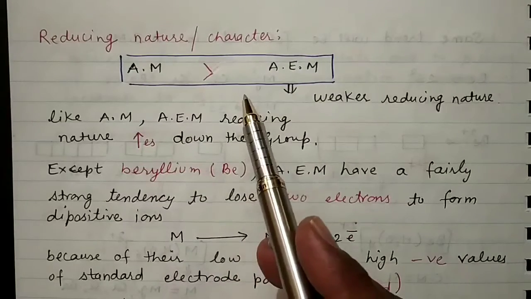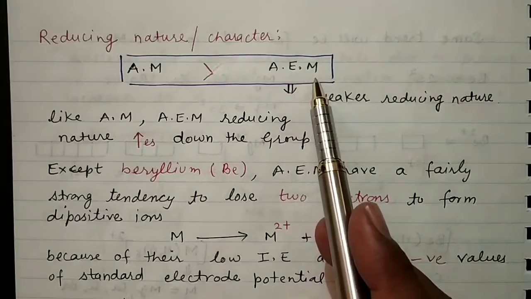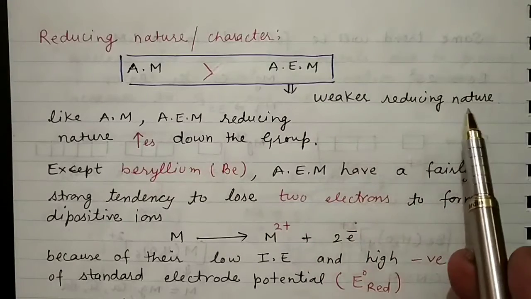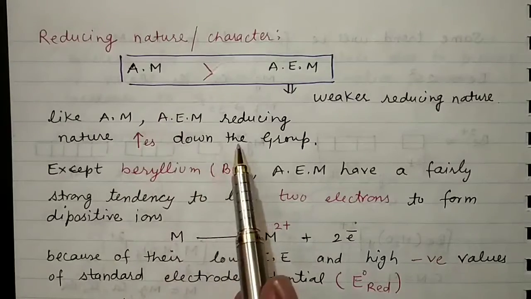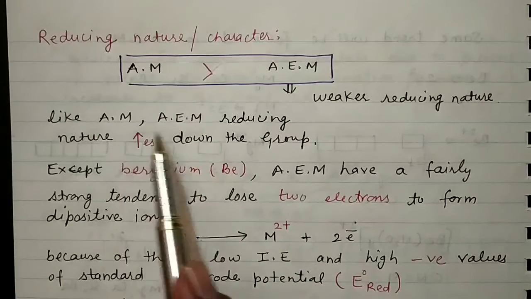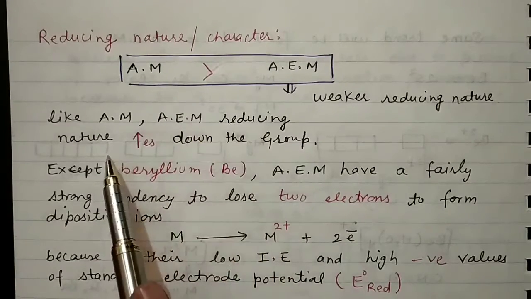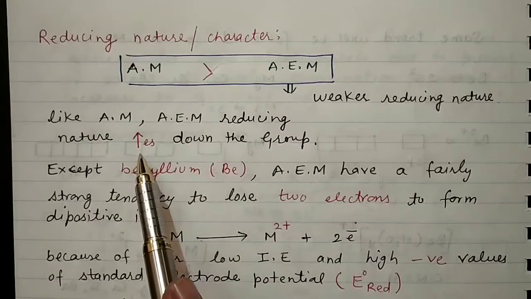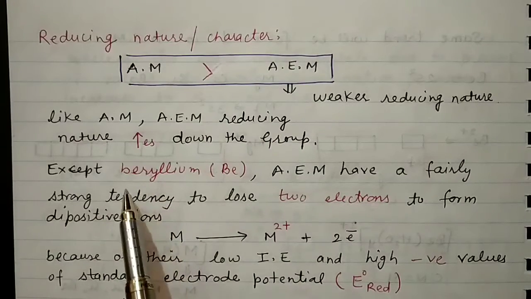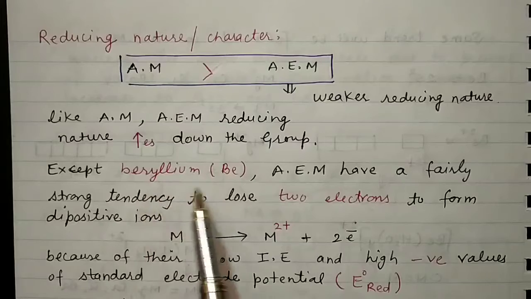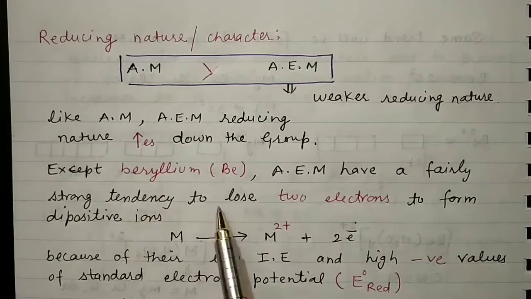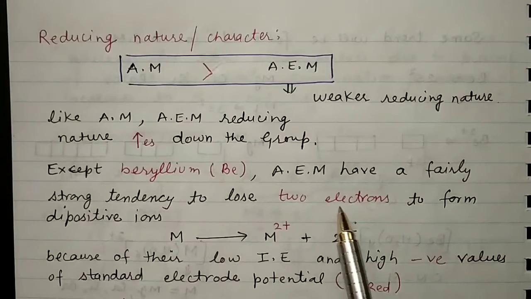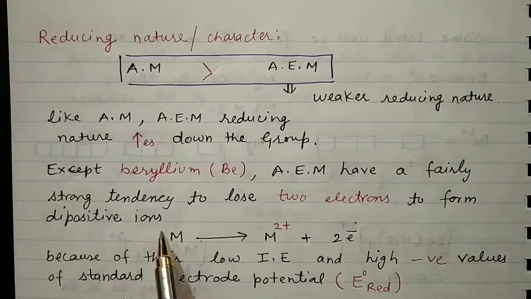From here you can see that alkaline earth metals have a weaker reducing nature in comparison to alkali metals. As we know, down the group, whether it is an alkali metal or an alkaline earth metal, the reducing nature keeps on increasing. The exception is beryllium. Except beryllium, alkaline earth metals have a fairly strong tendency to lose two electrons to form dipositive ions.